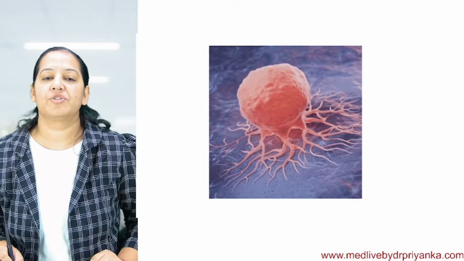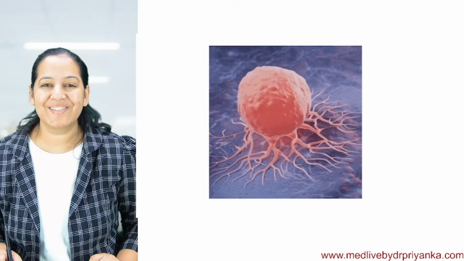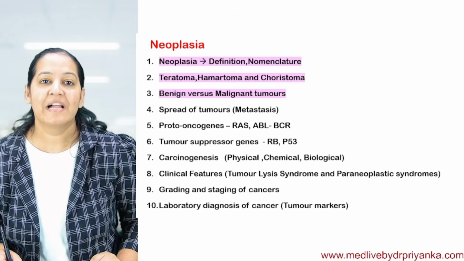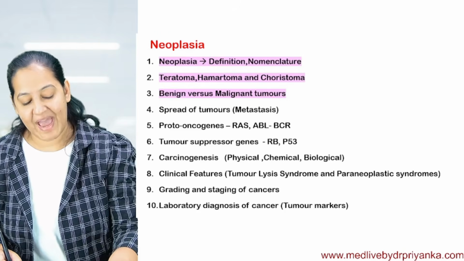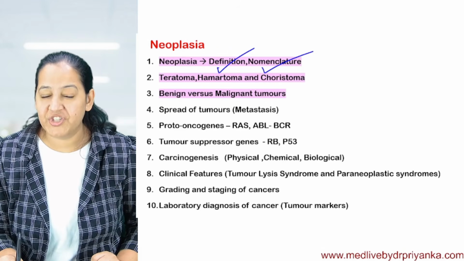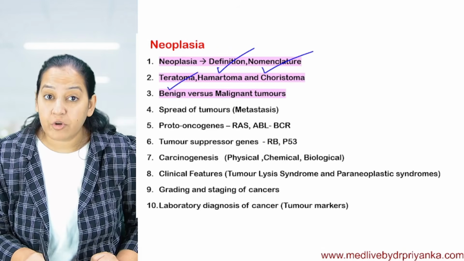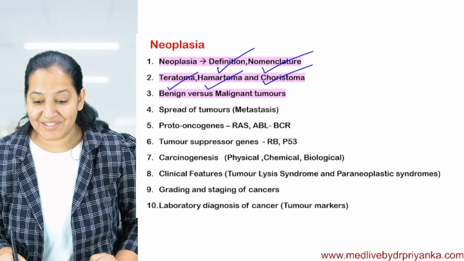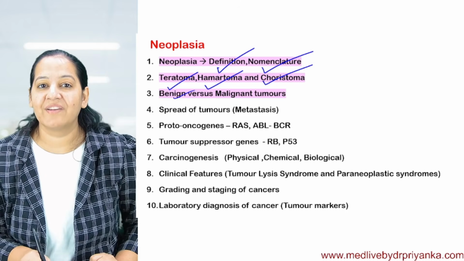So let's continue the topic, neoplasia. I want to teach you neoplasia under all these headings. We have already covered the first three headings yesterday. I taught you the definition of neoplasia, nomenclature of neoplasia. I taught you the difference between teratoma, hamartoma, choristoma. And most importantly, yesterday I taught you benign versus malignant tumor.